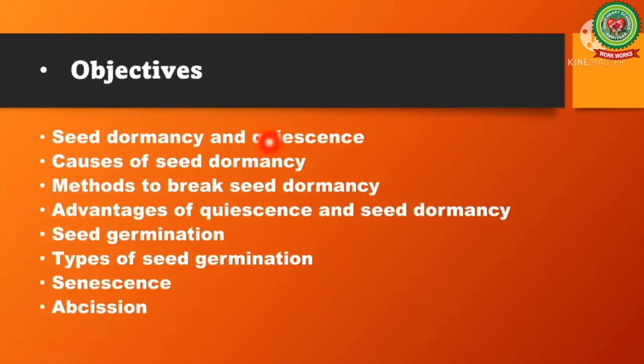The main objectives that we will cover in this chapter include seed dormancy and quiescence, what are the causes of seed dormancy, and what are the methods to break seed dormancy. Along with this, we will come to know what are the advantages of quiescence and seed dormancy, seed germination, types of seed germination, senescence and abscission.